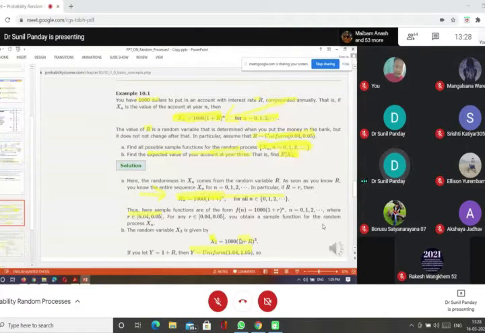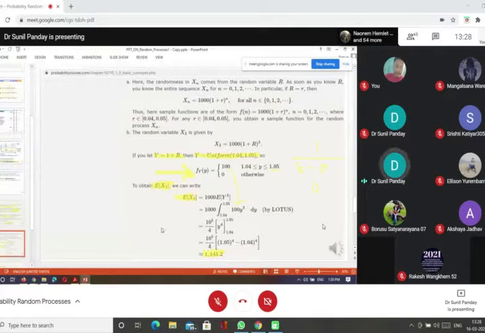Here we know that R is a uniform random variable, and let Y equal 1 plus R. So Y is also a uniform random variable, by adding 1 to a and to b, that is 1.04 comma 1.05. So Y equals 1 plus R, then Y is uniform from 1.04 to 1.05.